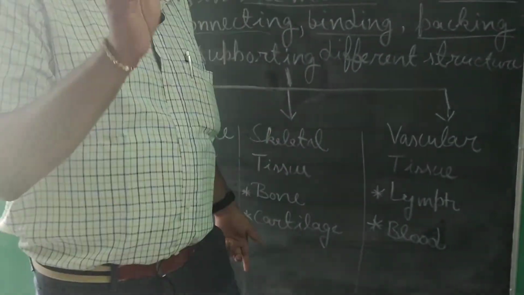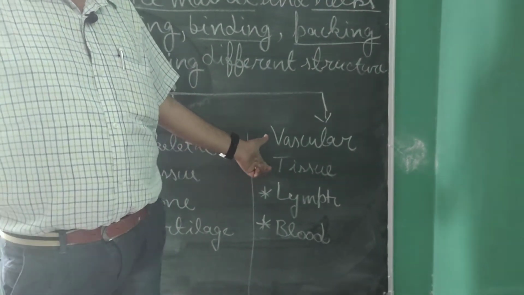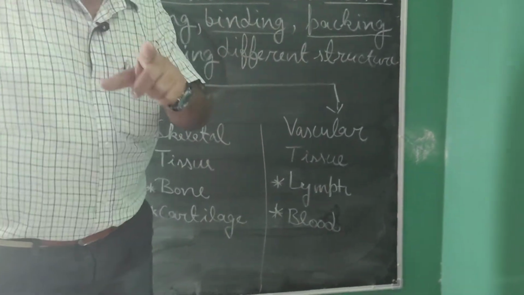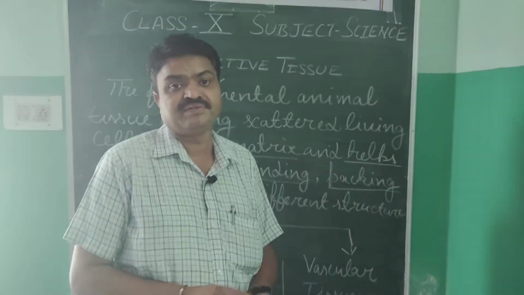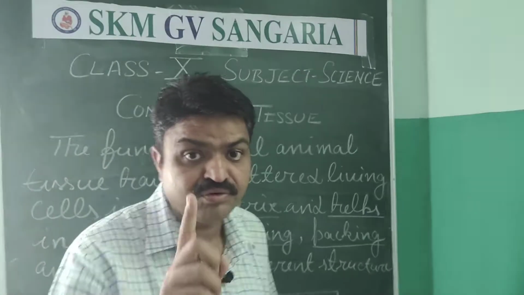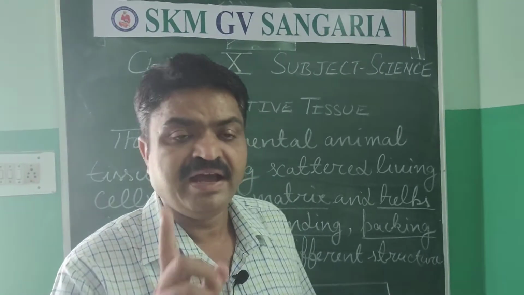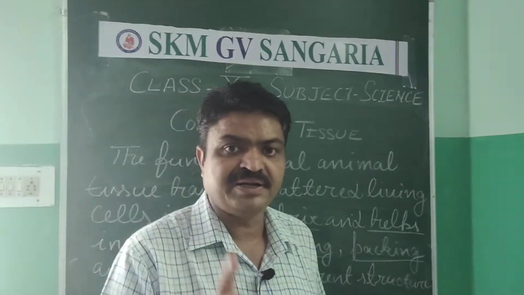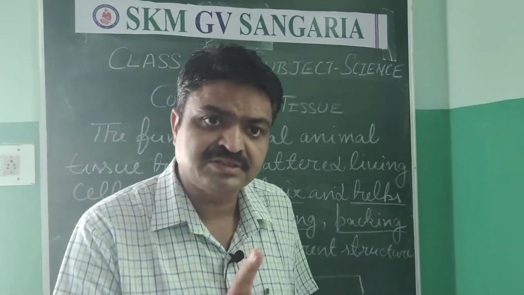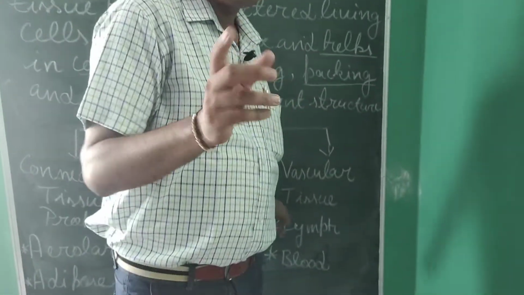Next connective tissue that we have is vascular tissue. Means it is found in our vascular bundles in the form of lymph and blood. Lymph is the important connective tissue, and it has a fluid matrix, and that fluid matrix is found in the lymph vessels and it works as a middleman. Means blood volume is maintained with the help of lymph, and it also maintains our immune system, that is lymph. And it works as a middleman.